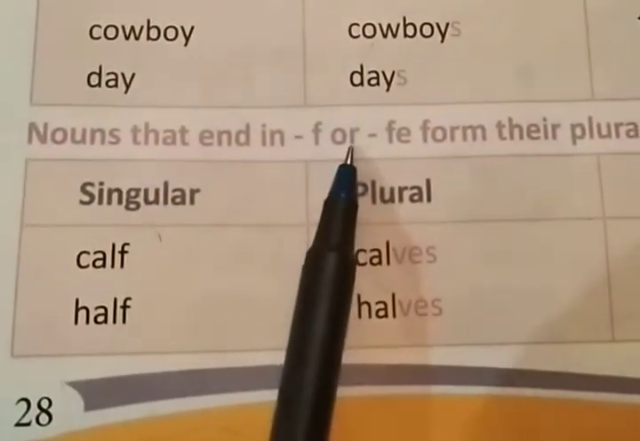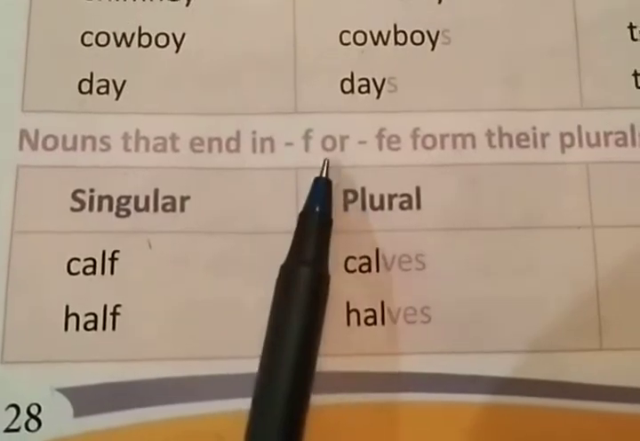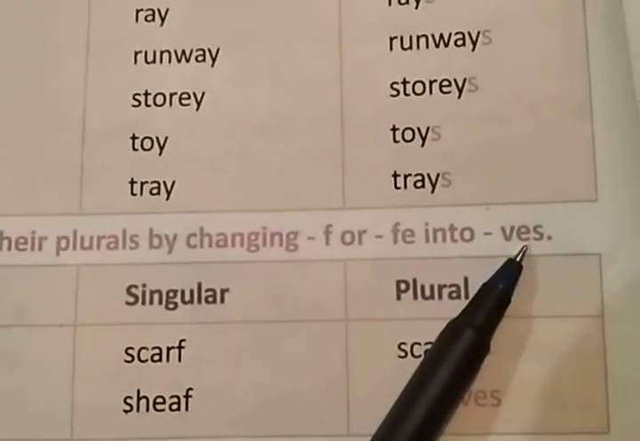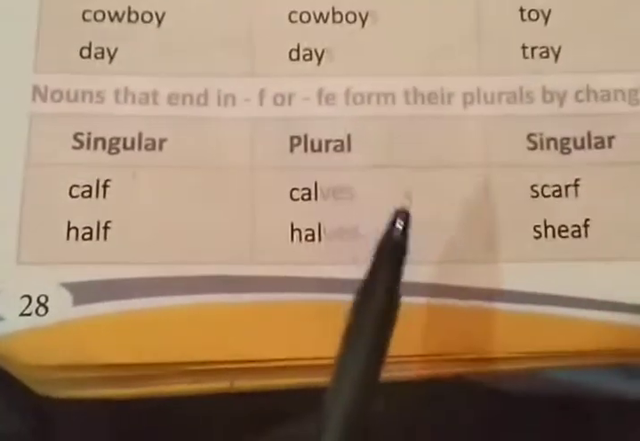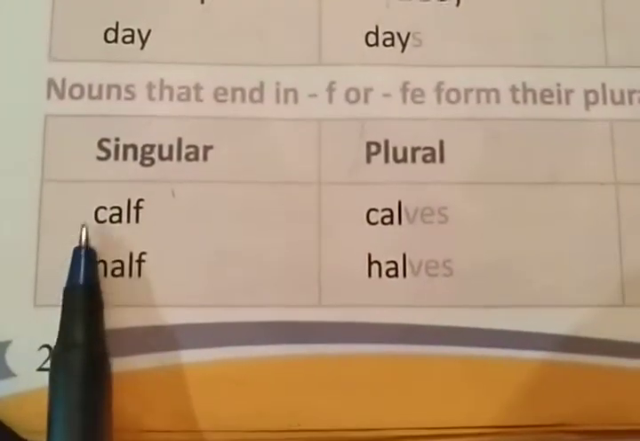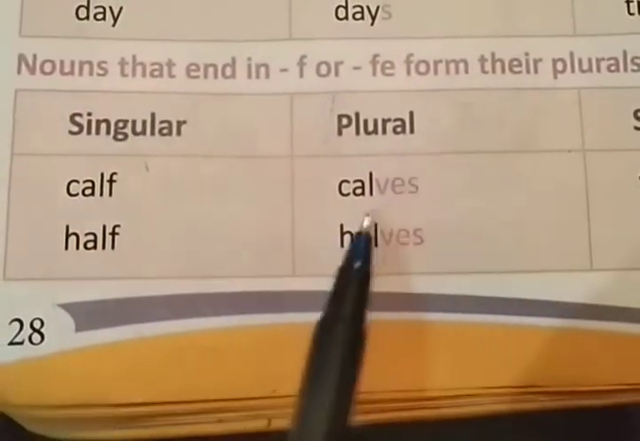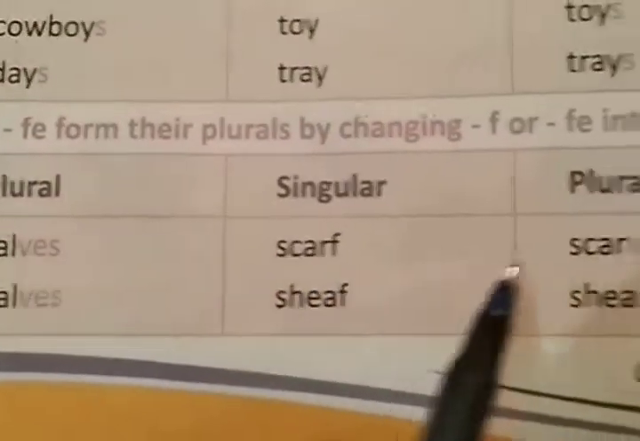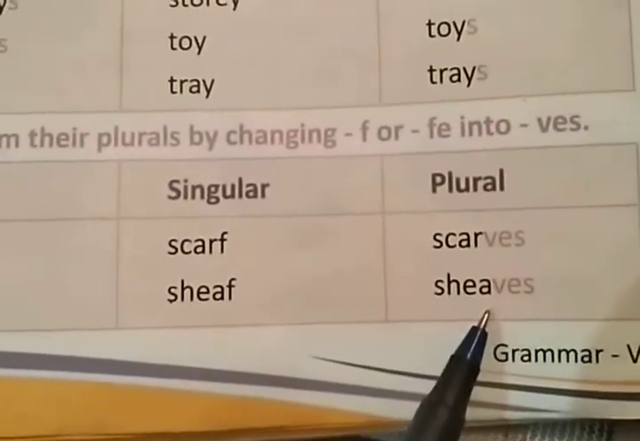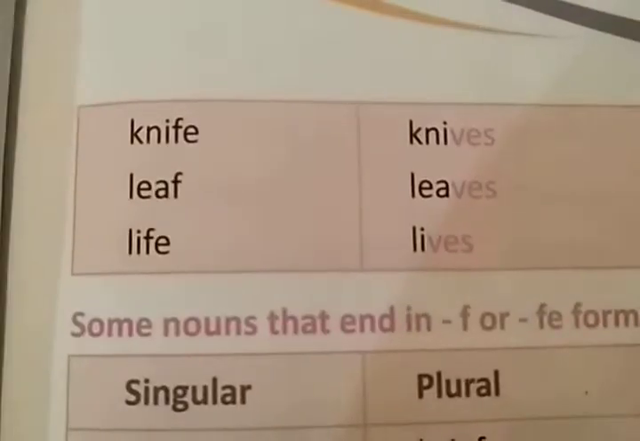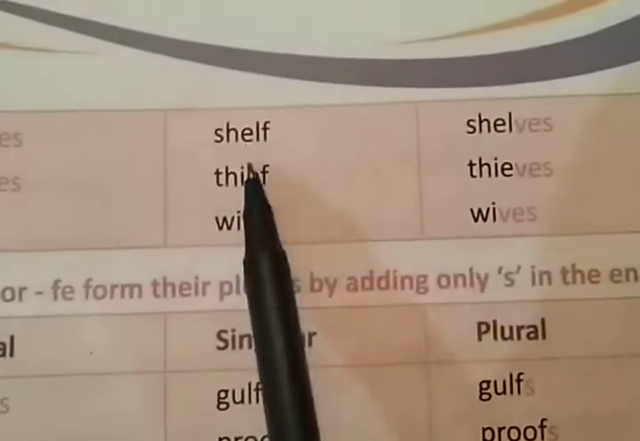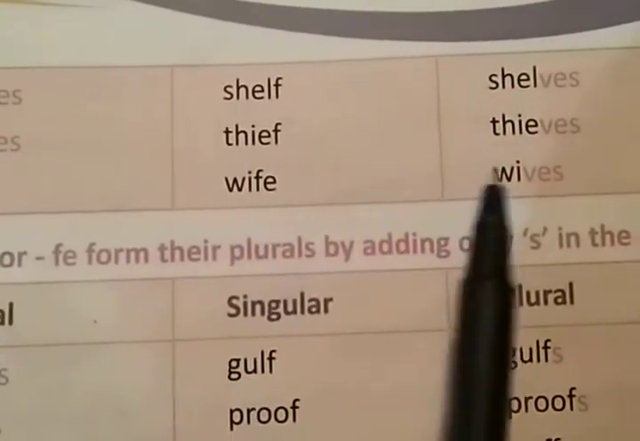Nouns that end in f or fe. Right? Nouns that end in f or fe form their plural by changing f or fe into ves. So wherever there is f or fe, you have to convert it to ves in the plural, right? So here the singular calf is given, and its plural will be calves. Half, halves. Scarf, scarves. Sheaf, sheaves, right? Knife, knives. Leaf, leaves. Life, lives. Shelf, shelves. Thief, thieves. Wife, wives.